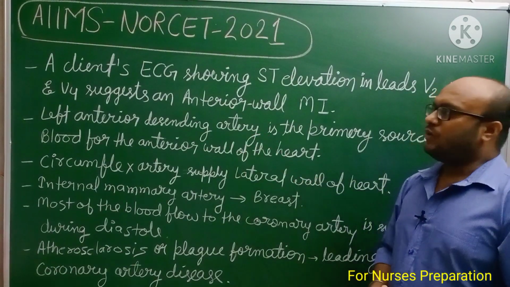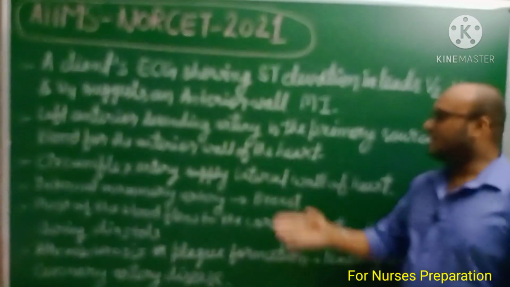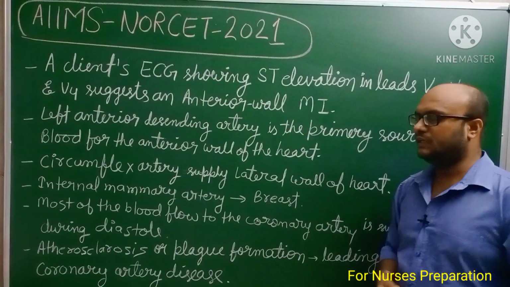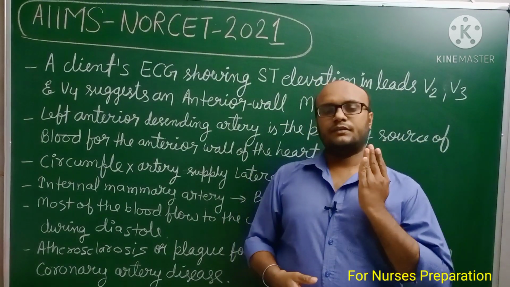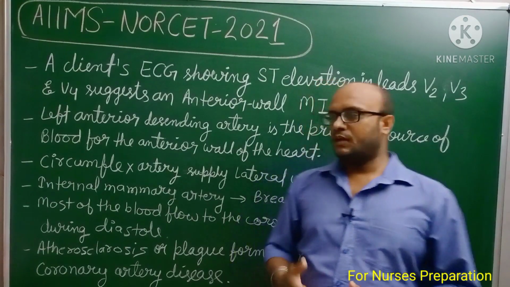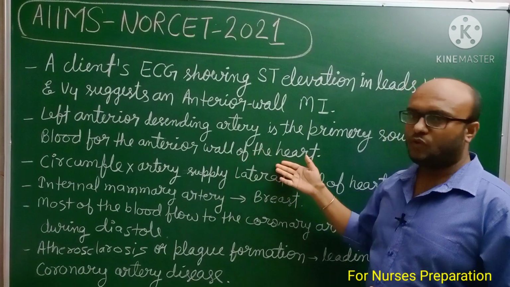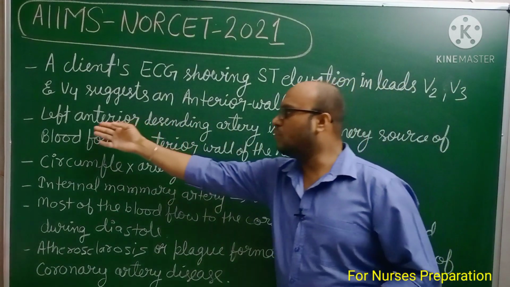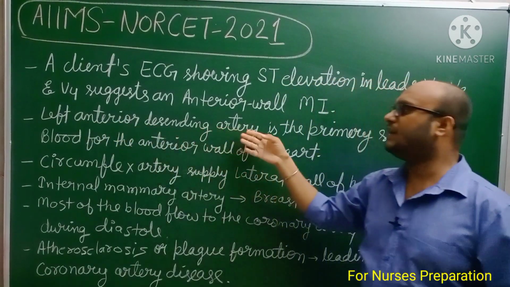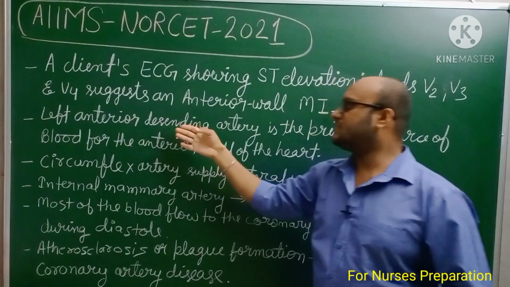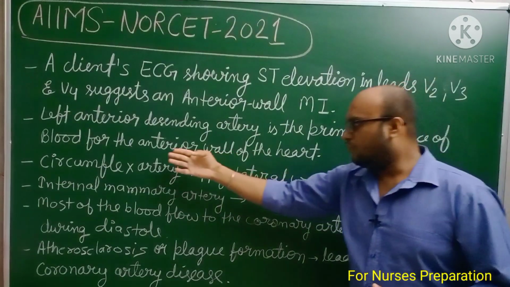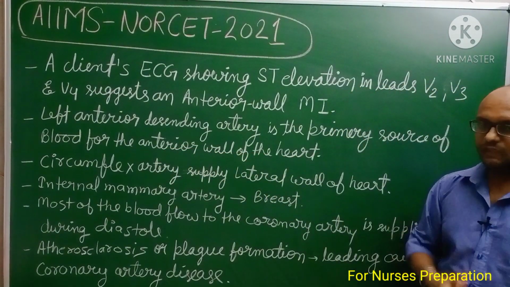Next point is left anterior descending artery is the primary source of blood for the anterior wall of the heart. This is our heart. This is the anterior portion or anterior surface of the heart. Anterior surface or anterior wall of the heart receives most of its blood supply by the left anterior descending artery. Left anterior descending artery is the main blood supplying artery for the anterior wall of the heart.